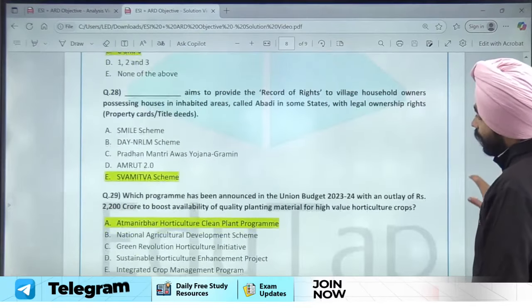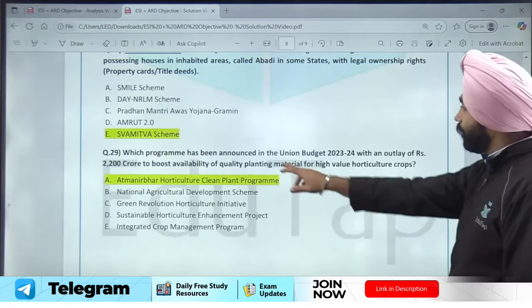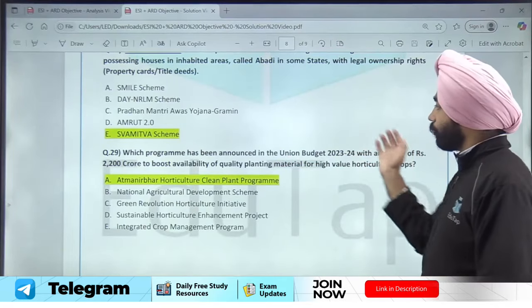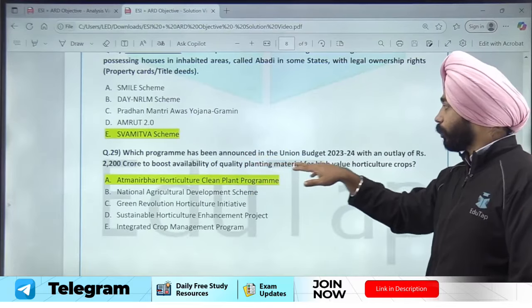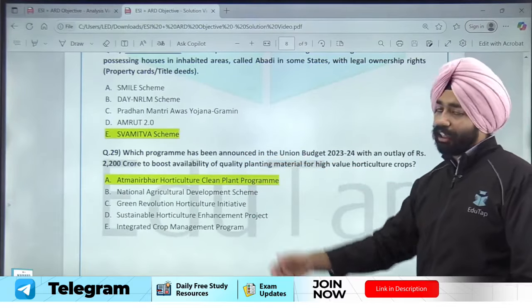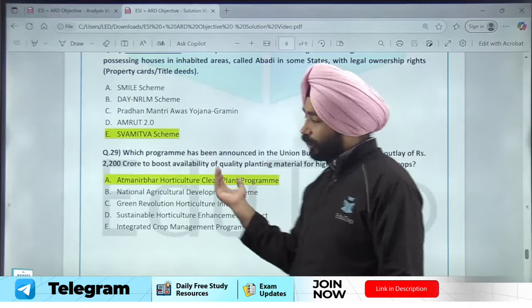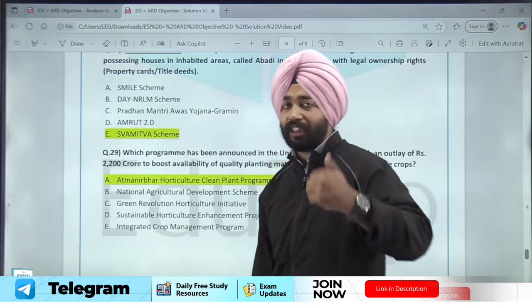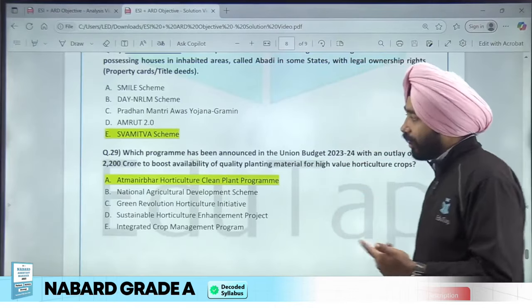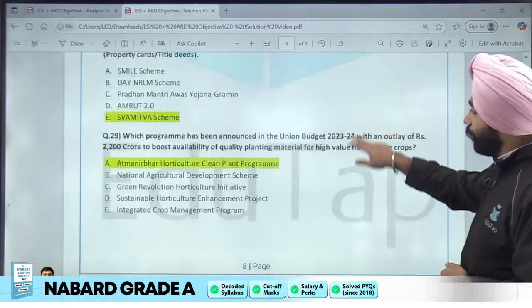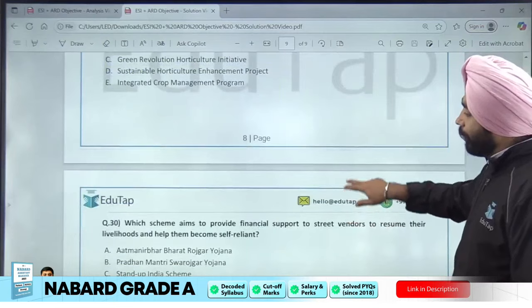फिर आ जाता है जी बजट एंड इकोनॉमिक सर्वे में क्वेश्चन पूछा गया था, which among the following programs has been announced with an outlay of 2200 crore rupees to boost the quality planting material? The initiative name was Atmanirbhar Bharat Horticulture Clean Plant Program that was unveiled during that year's Union Budget and Economic Survey. तो बजट भी हमें यहाँ पे पढ़ना है.